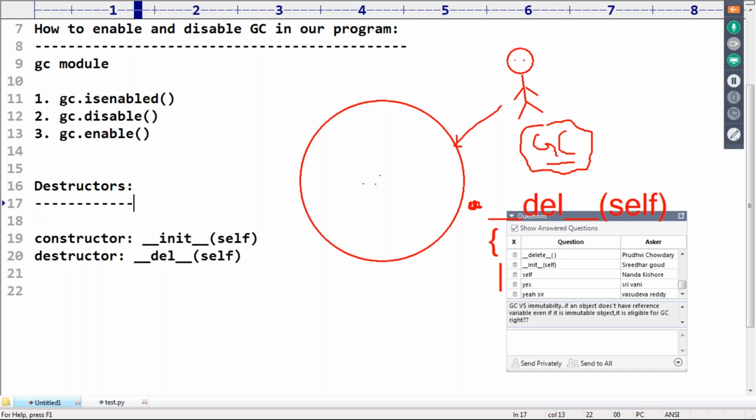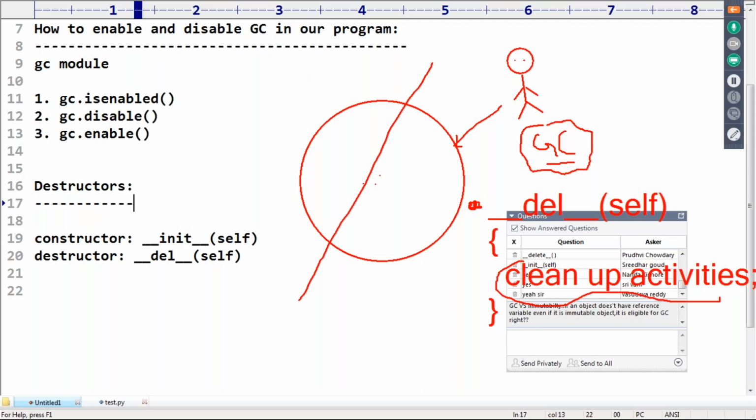In that destructor, we do the cleanup activities. Once the cleanup activity is completed and the destructor has completed, then immediately the garbage collector destroys this object.